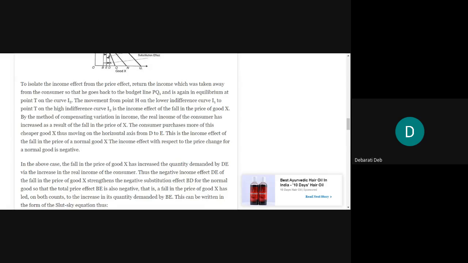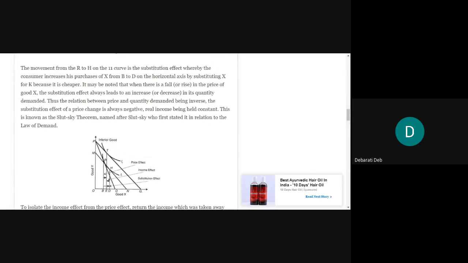So in order to isolate the income effect from the price effect, now return the income which was taken away from the consumer, so that he goes back to the budget line PQ1 and is again in equilibrium at the point T on the curve I2. In order to isolate the income effect, we will now return the income and again take the consumer back to the budget line PQ1.